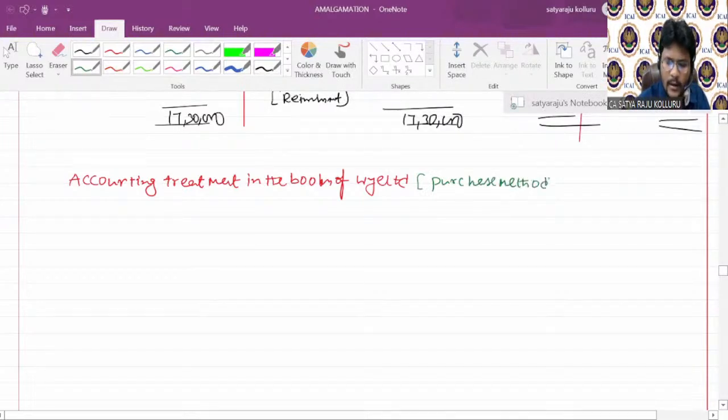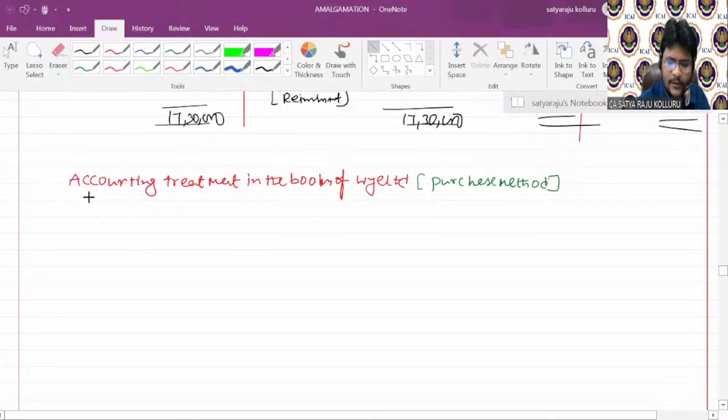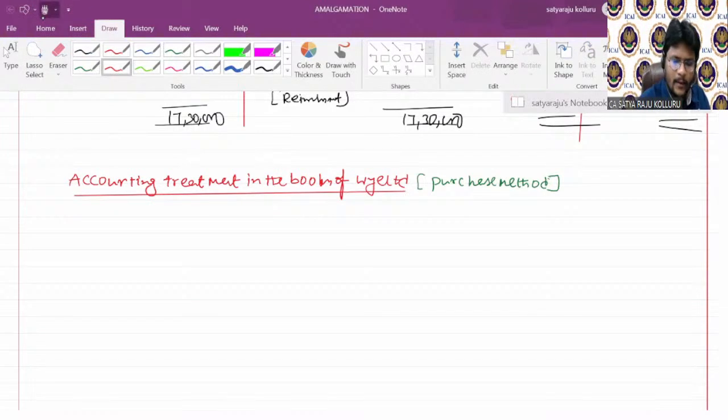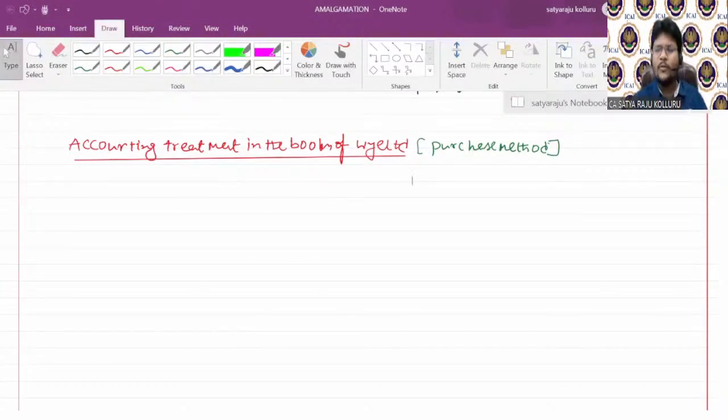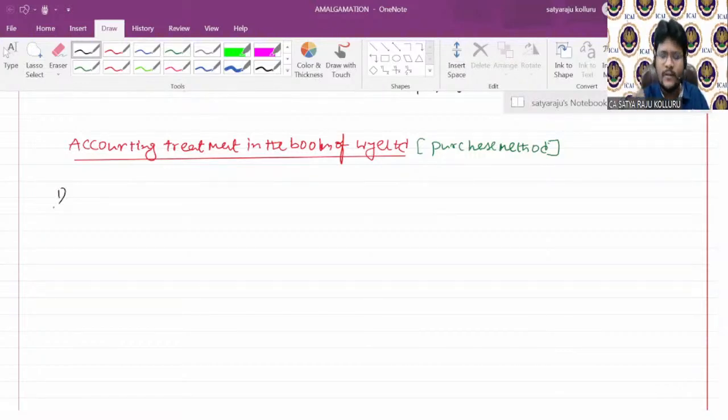So here I will pass the journal entries. Concentrate. In the classroom, I don't want to discuss anything about narration, because what narration you need to write in the examination is based upon the entry in your mind; whatever thought process is going on, the same thing you can put as narration. Now coming to the first entry, what is the first and foremost entry in the case of the purchasing company? Business purchase account debit to liquidator of selling company.